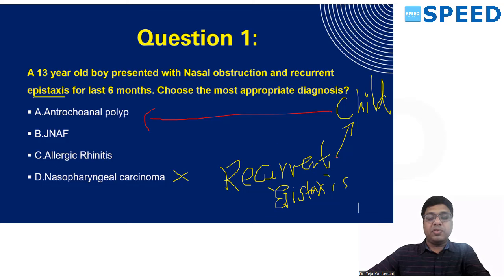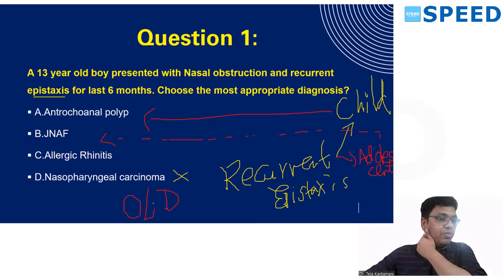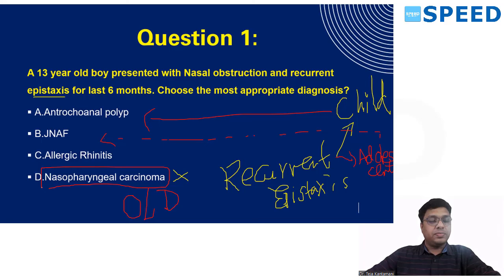Now, if they ask the same question in an adolescent male, the answer, as in this question, would be juvenile nasopharyngeal angiofibroma. If they have given old age, more than 50 or 60 years, with recurrent epistaxis, then don't forget to mark nasopharyngeal carcinoma as the diagnosis.